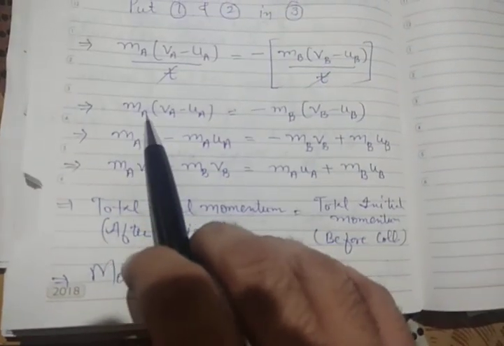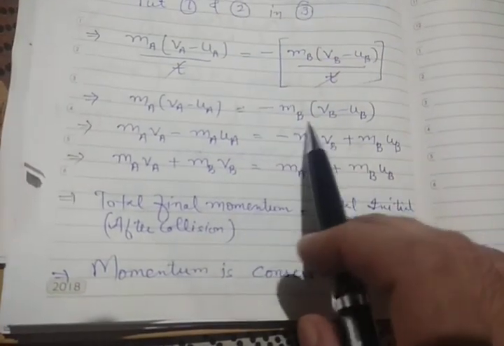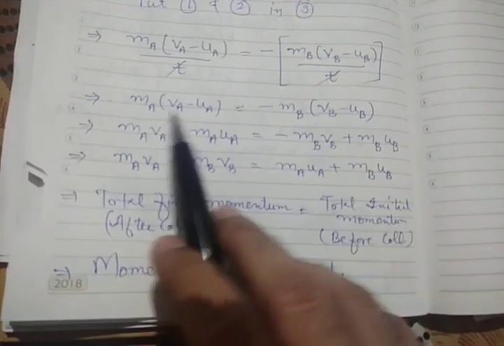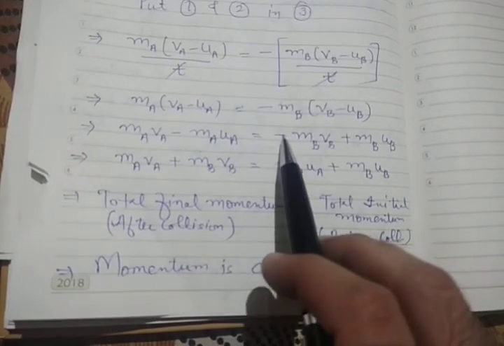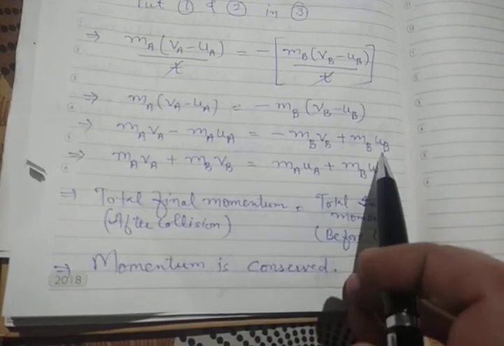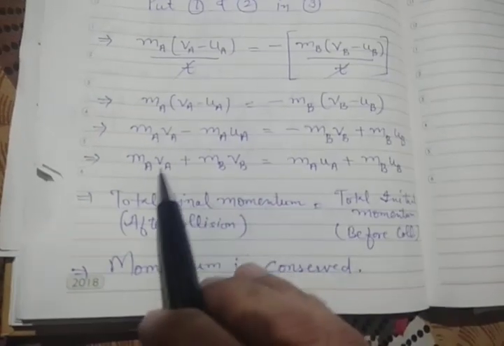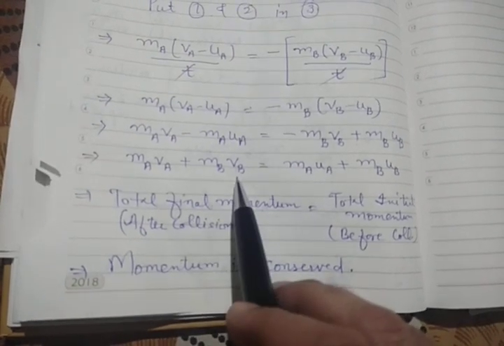So we are left with ma (va minus ua) equal to negative of mb (vb minus ub). Now let us take this ma and mb inside. It will be ma va minus ma ua equals minus mb vb plus mb ub. In the next step we will take the terms having va to one side.